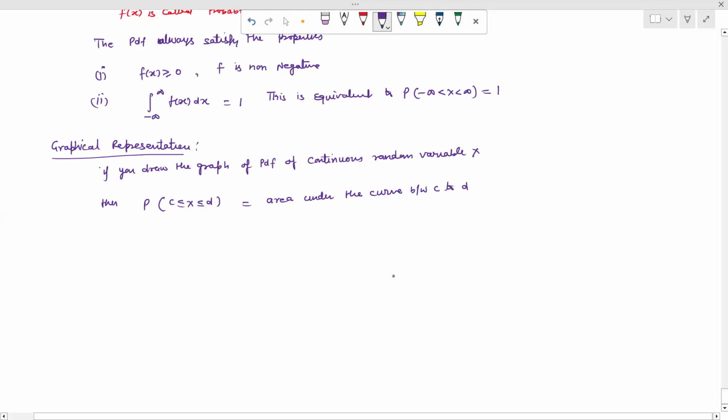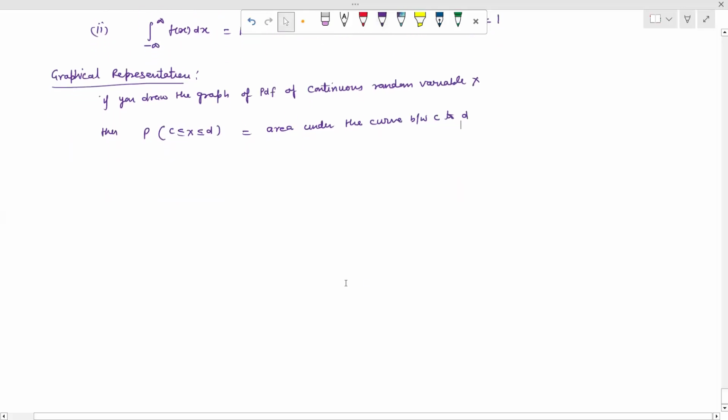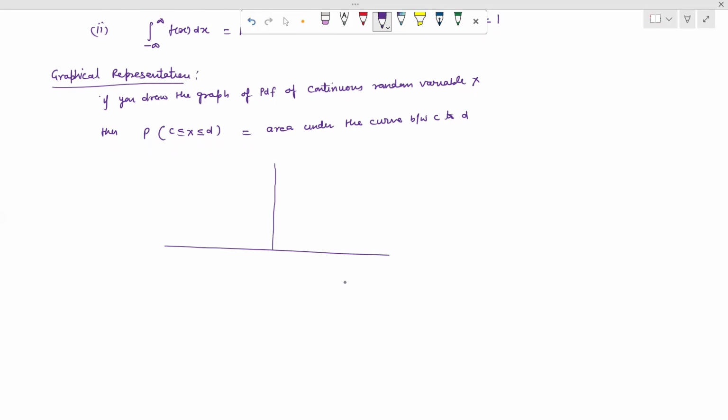This is our horizontal line, this is the vertical line. The function f(x) is represented on the vertical line. Here we have the origin. This is the x-axis. We move this side to plus infinity, and the negative axis to minus infinity.